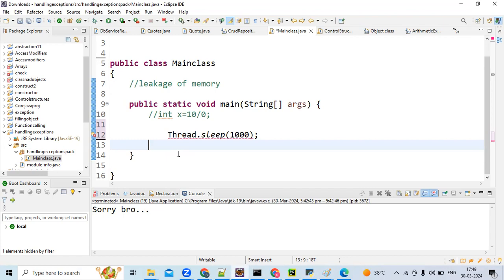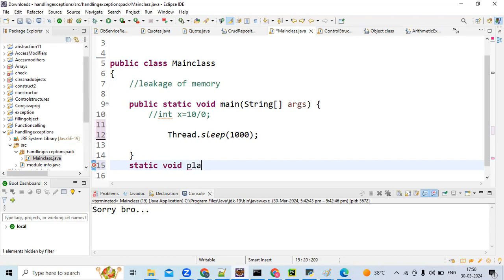The method which is being called. So suppose from the main method, you call the play method, and a checked exception is coming from the play method. If you use the throws keyword, let me write it instead of telling theoretically: static void play.